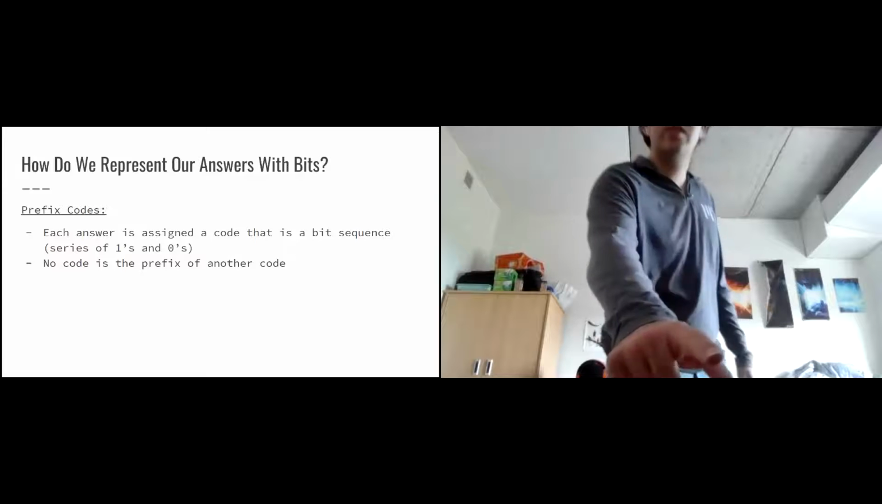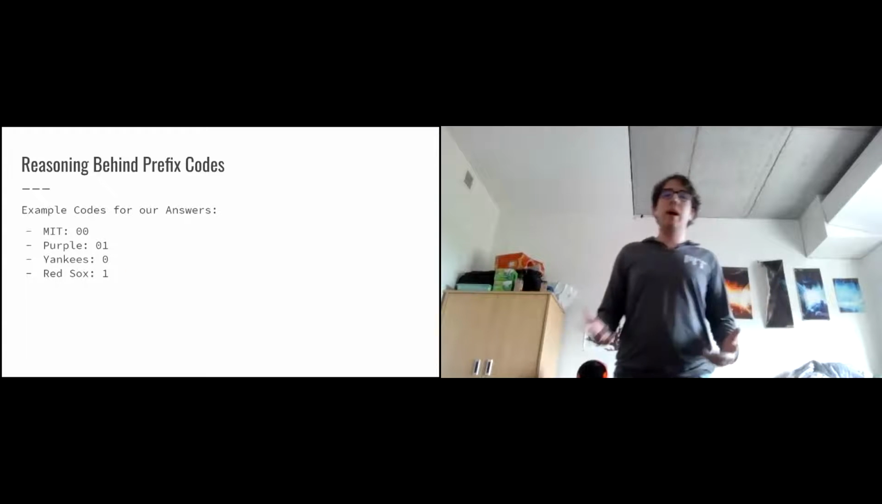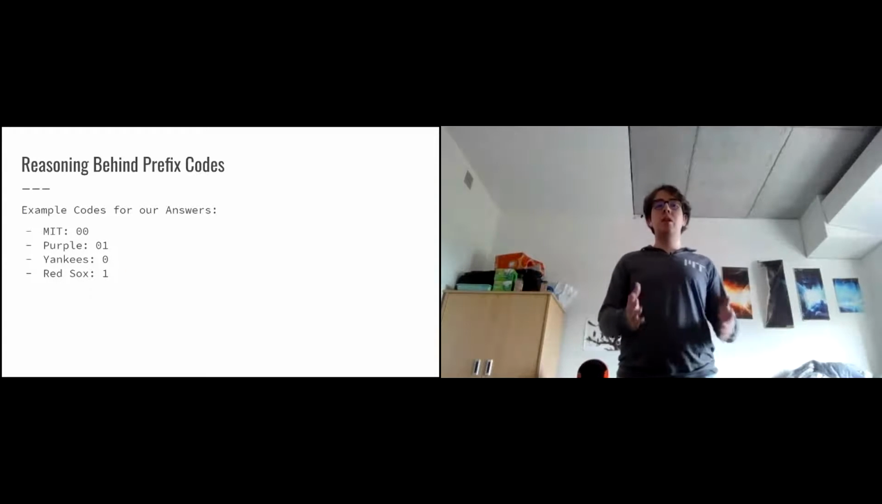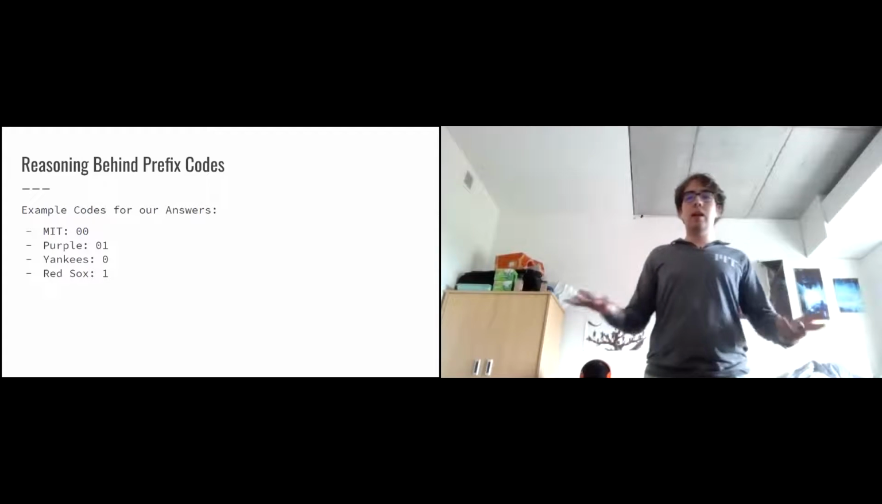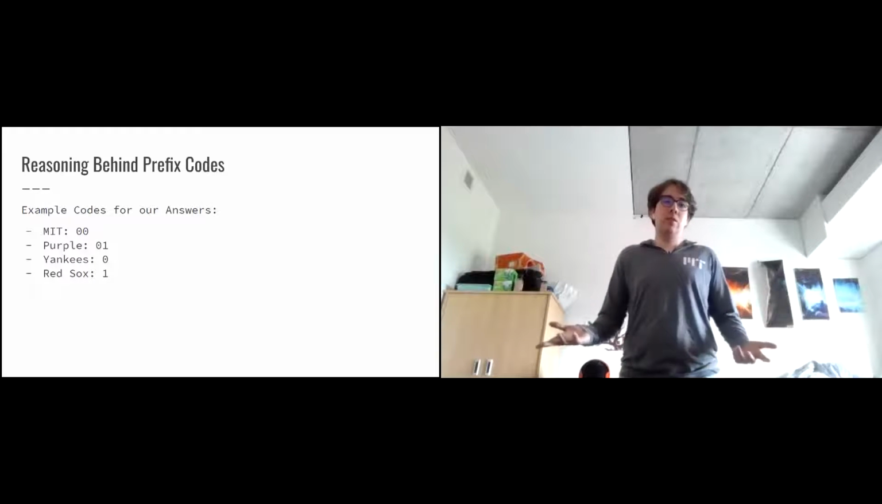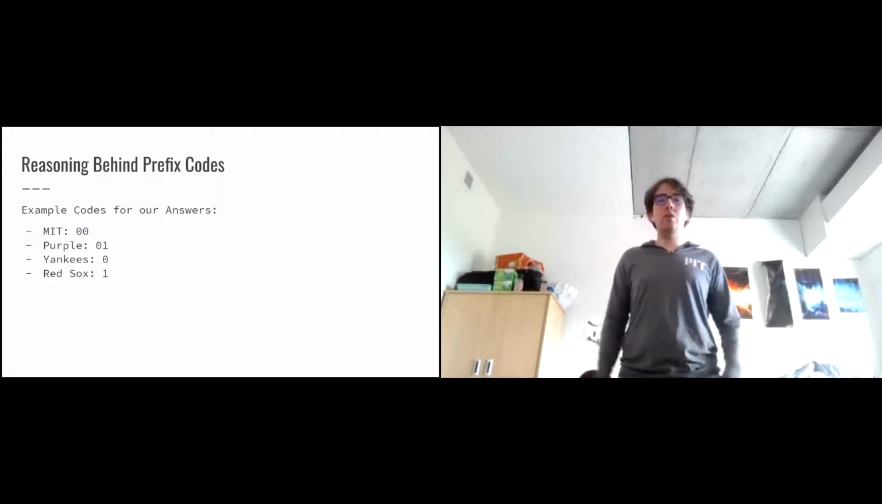And what do I mean by this? The reasoning behind prefix codes is, for example, say we represented our answers with the following prefix codes. So MIT is 00, purple is 01, Yankees is 0, and Red Sox is 1. You may ask, is this okay? That seems like a pretty valid solution to me, right? That represents all our answers with bit sequences.